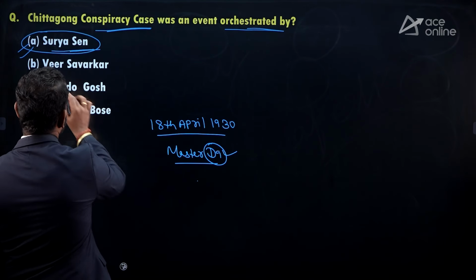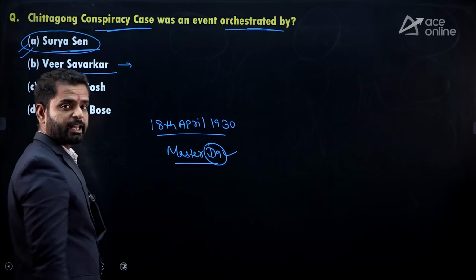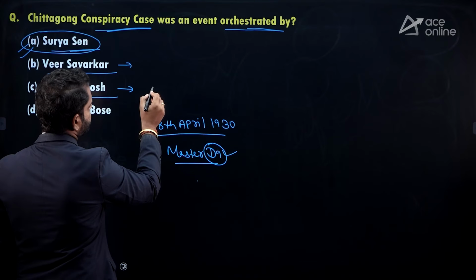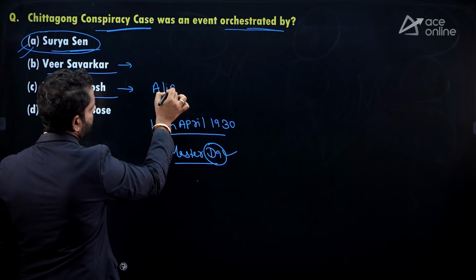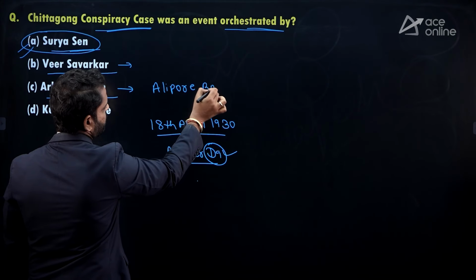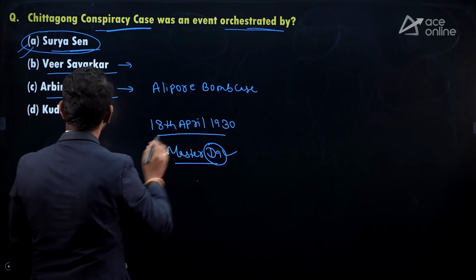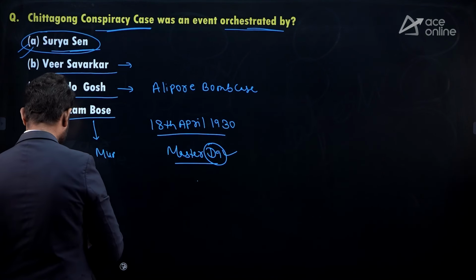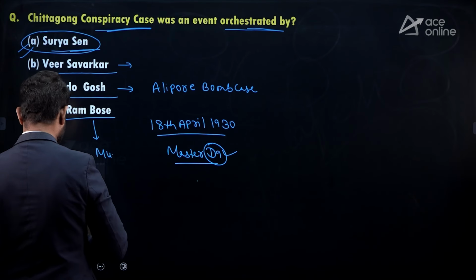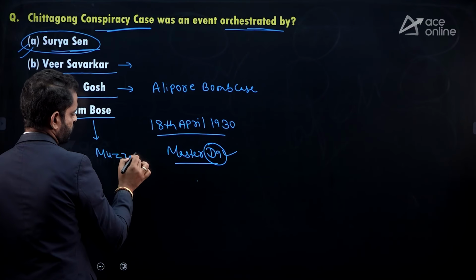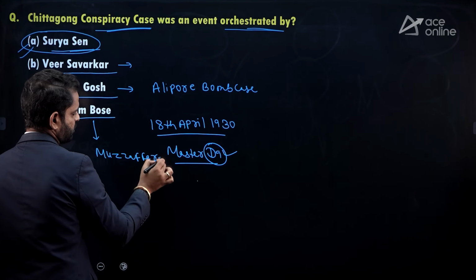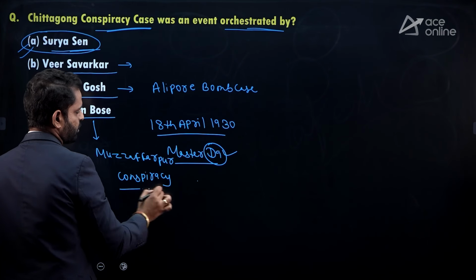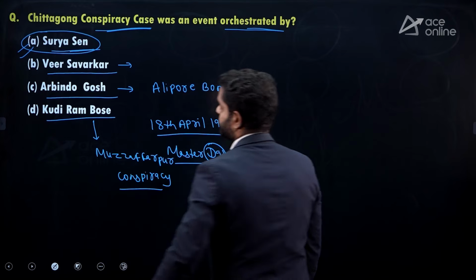Okay. Veer Savarkar was the first person who got Kala Pani, and Aurobindo Ghosh is related with the most important Alipur bomb case. Khudiram Bose, Muzaffarpur conspiracy. Okay, so the correct option is option A, Surya Sen.